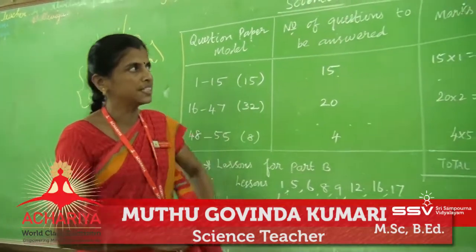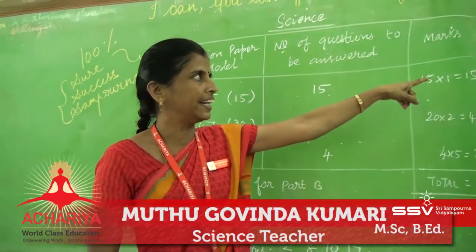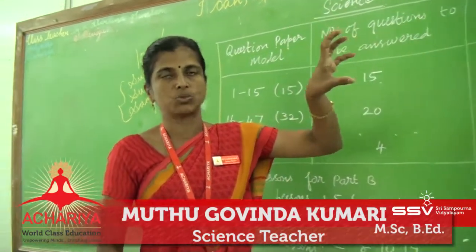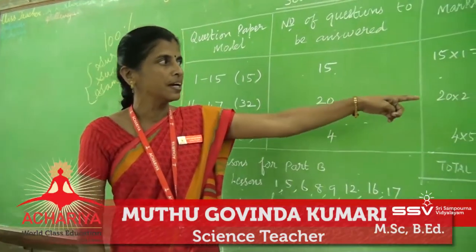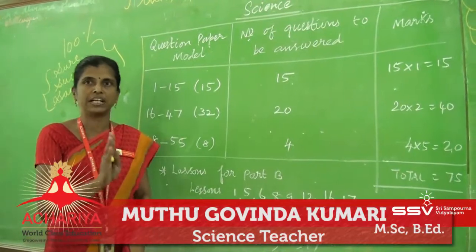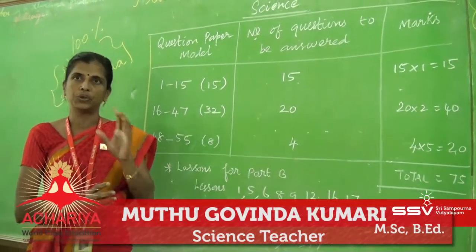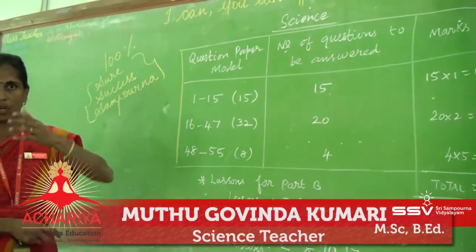Here, we should concentrate on our handwriting in the presentation. Neat handwriting, neat diagrammatic questions, then formulae and units in the problem-based questions, then concept understanding. If you understand the concept, definitely you can answer all the questions and you can achieve 75 out of 75. Here, how will the question paper model be?